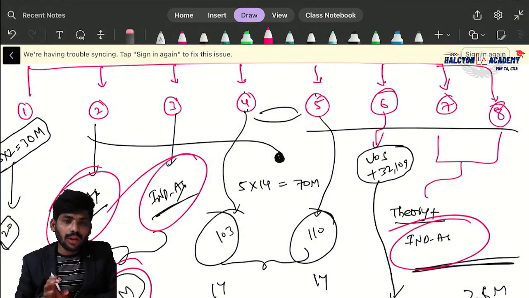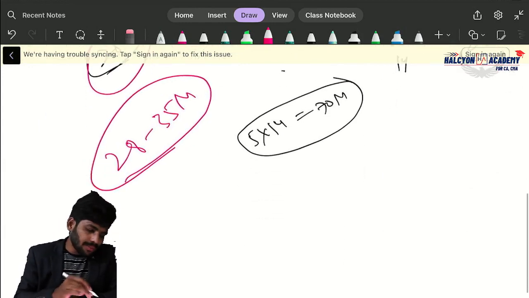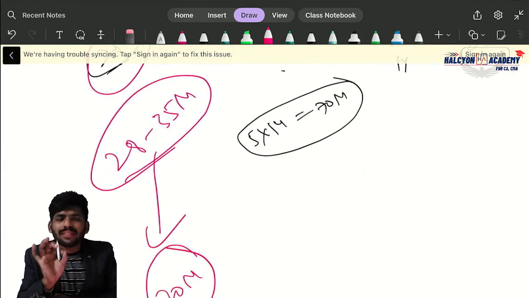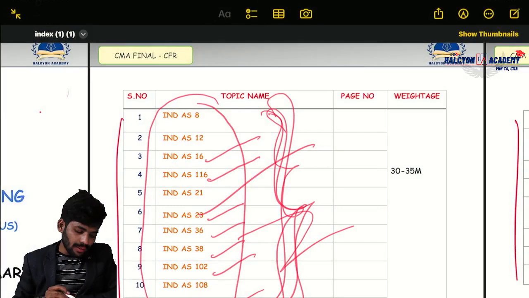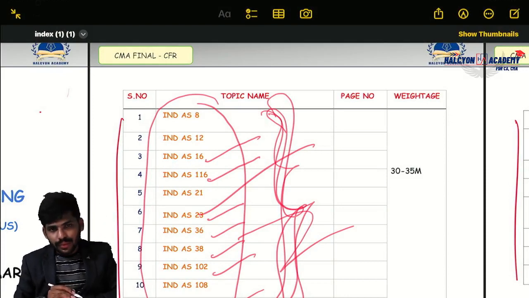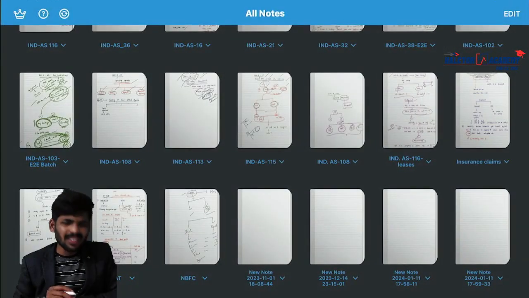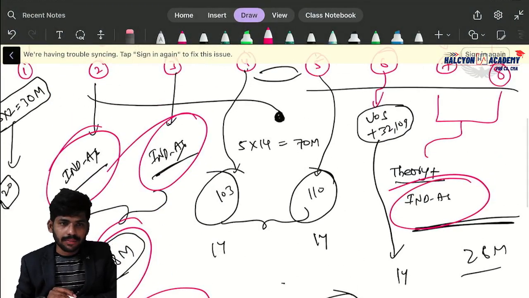If you are confident about Ind AS, definitely you will get, for example, not 28 marks, let us take an example. Easily you can get 20 marks because the pakka standards are there: 115, 116 and 102. These are the damn sure standards, sir. If you prepare well, easily you will get 20 marks. Easily 25 may also be possible. So the possibility is there.